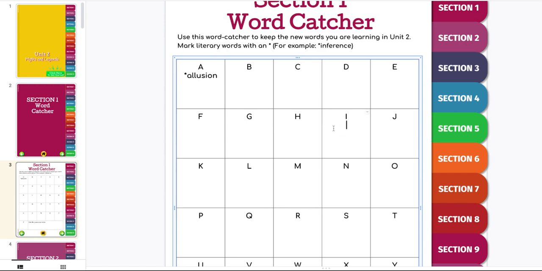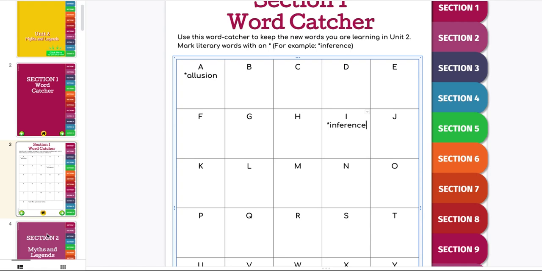Also, we learned a new word in our lesson today, and it was inference. Sometimes we have to infer or make an inference, which is an educated guess based on the clues in the story to help us figure out what's going on. So we are going to be inferring a lot in the stories we're reading, as well as alluding to other mythology or myths in The Lightning Thief.